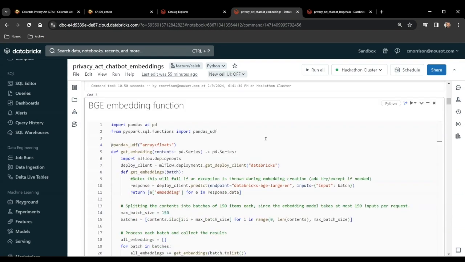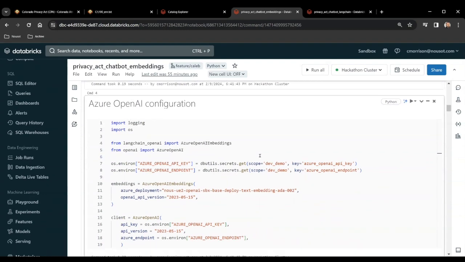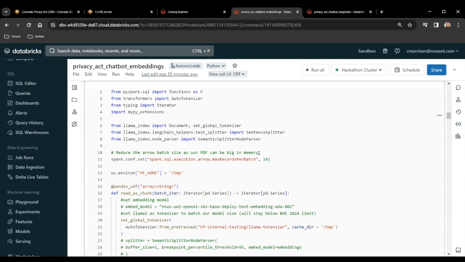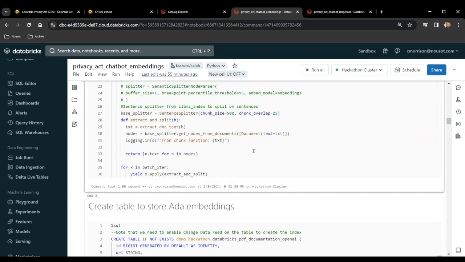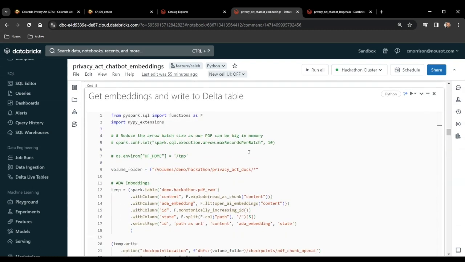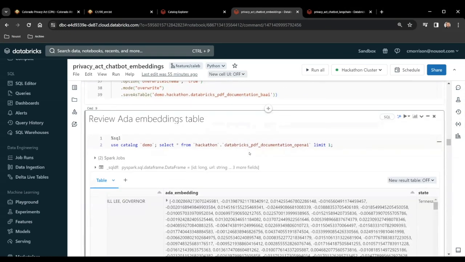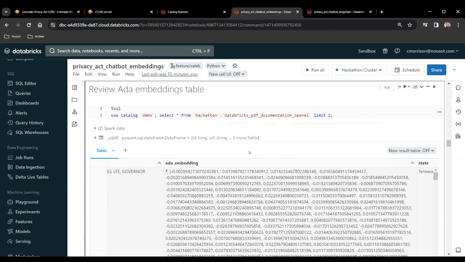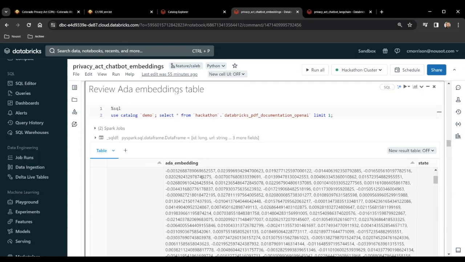To improve our RAG accuracy, we created embeddings using the BGE large embedding model and OpenAI's Ada embedding model. The large language models have limited context windows. To make sure the PDF text fits within the context window, we split up the documents into smaller chunks. We create the embeddings and store them in a table. We can now review the chunks and embeddings created by each model alongside the original PDF content and other metadata.